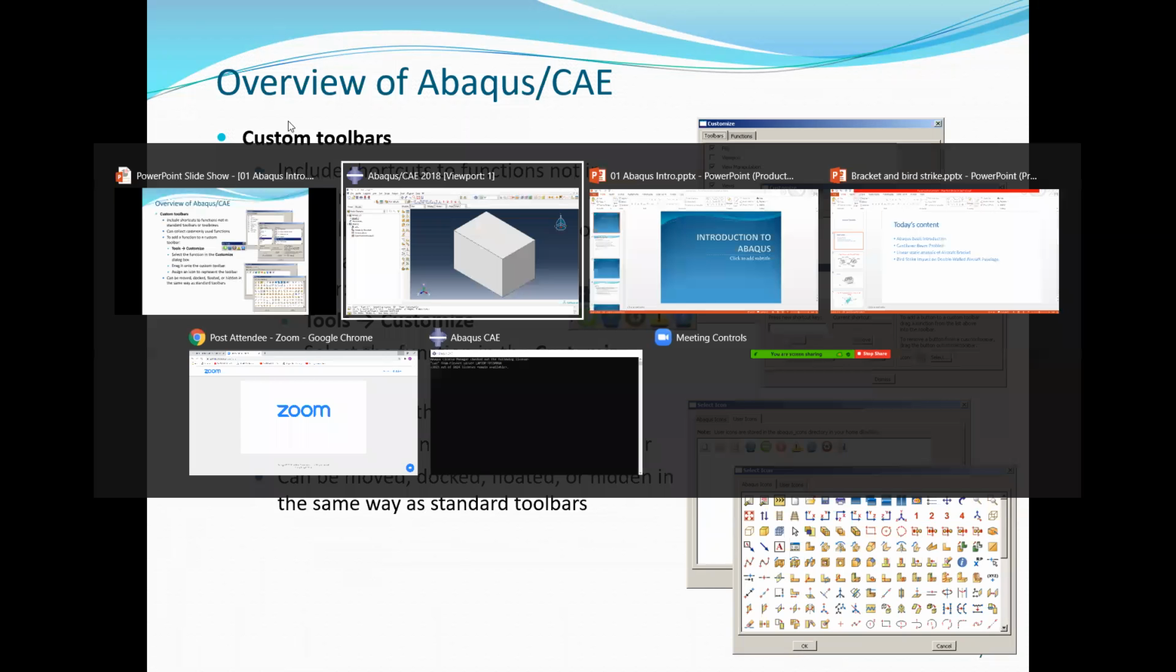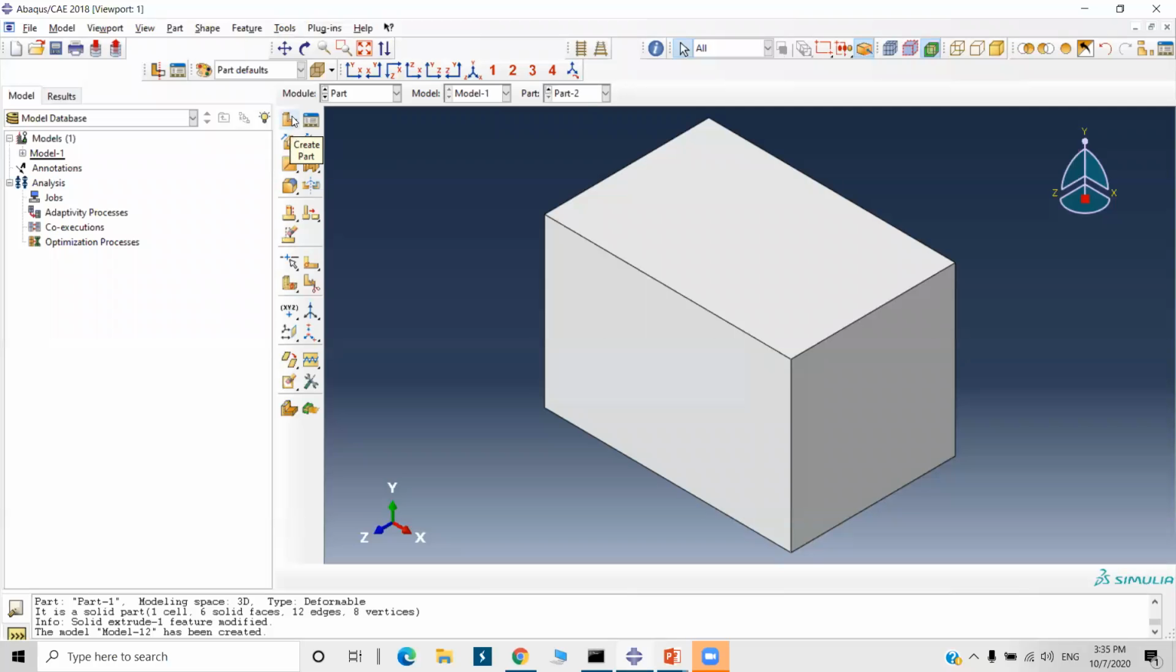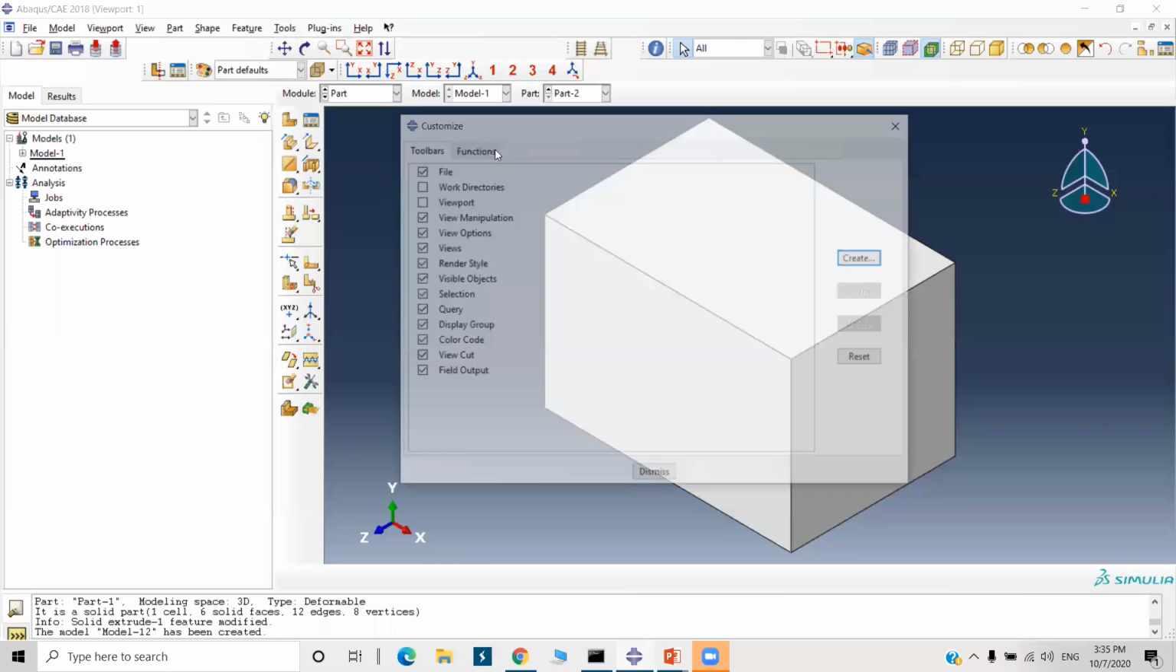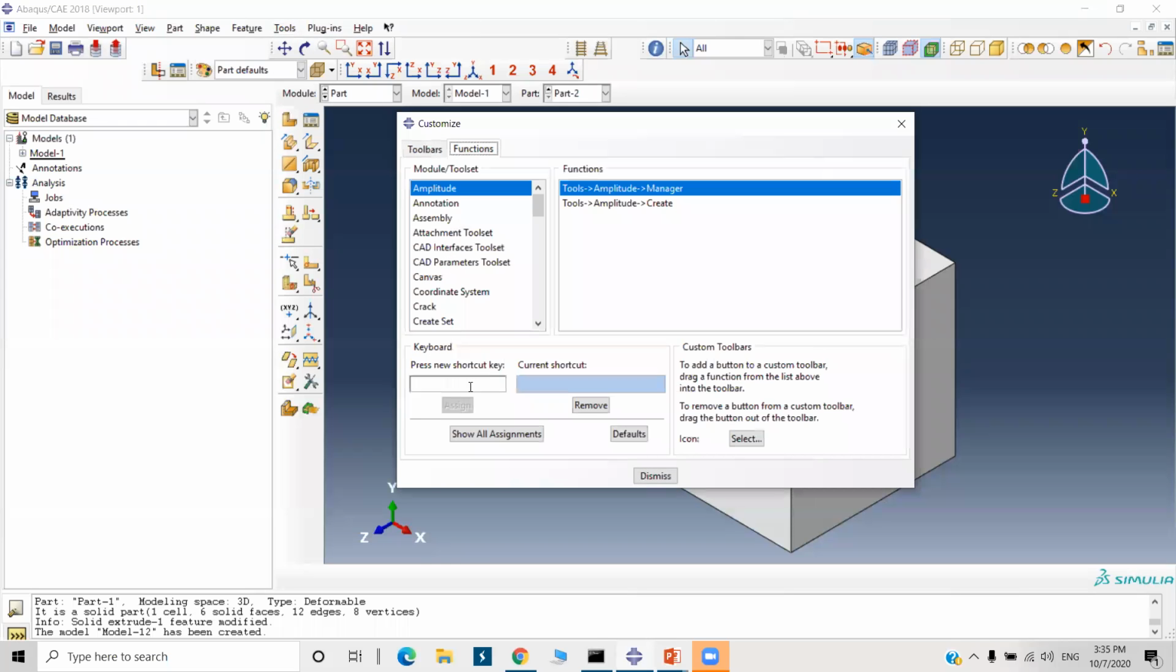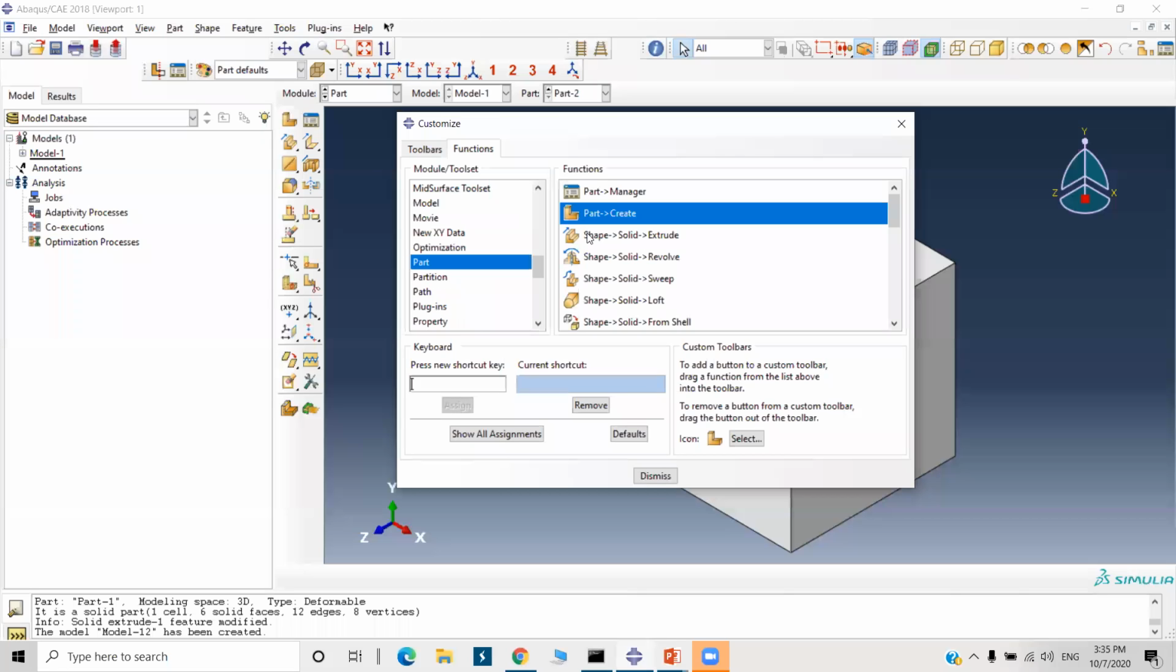Suppose this is create part, and I want to create a shortcut for the create part. I will go to tools, then customize, go to functions. Here you can set a new shortcut key. In the module and toolset, let the part, here part, create, select this create, and now I will assign Control Shift and C. Okay, I will assign this shortcut to creating part.